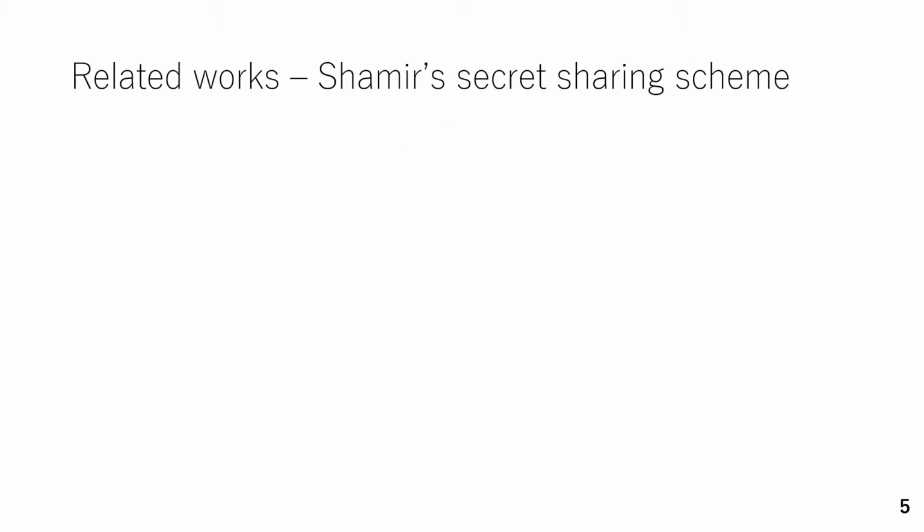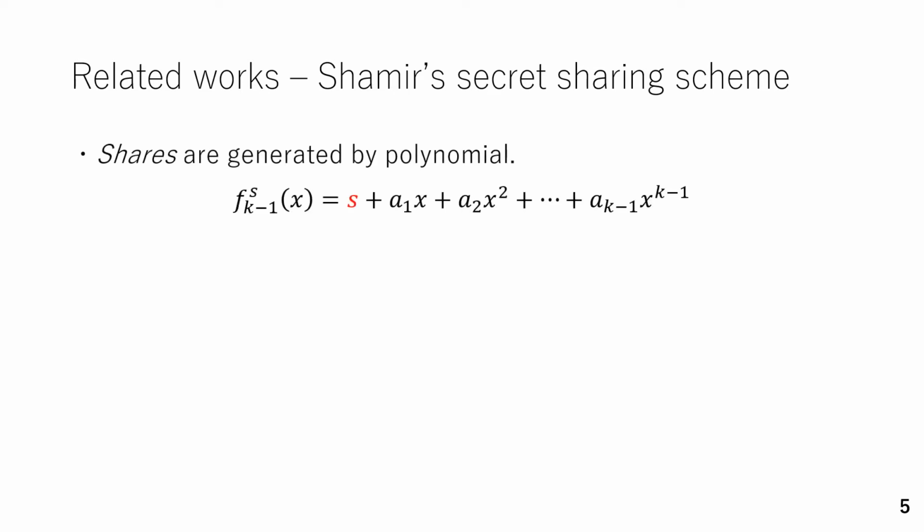Next, we'll explain the representative method of the k-n threshold secret sharing scheme that was proposed by Shamir in 1979. In this scheme, shares are generated by a k-1 degree polynomial whose constant term is set as the secret.